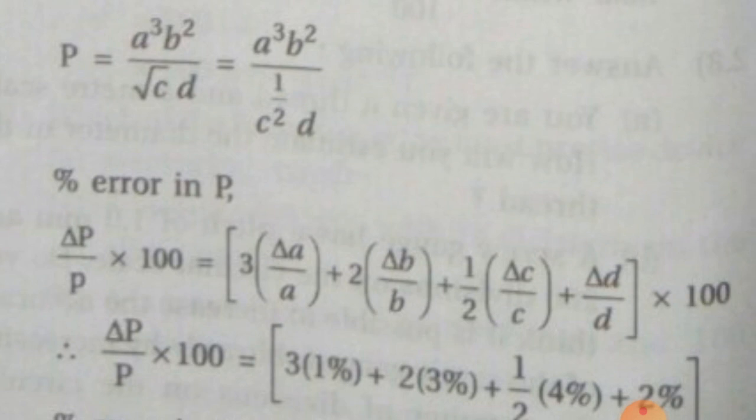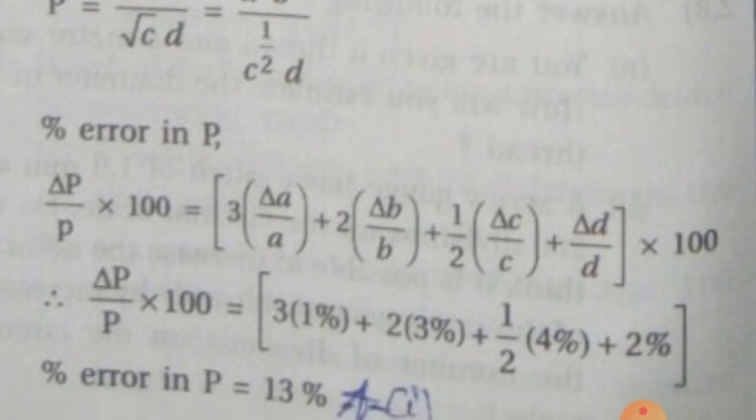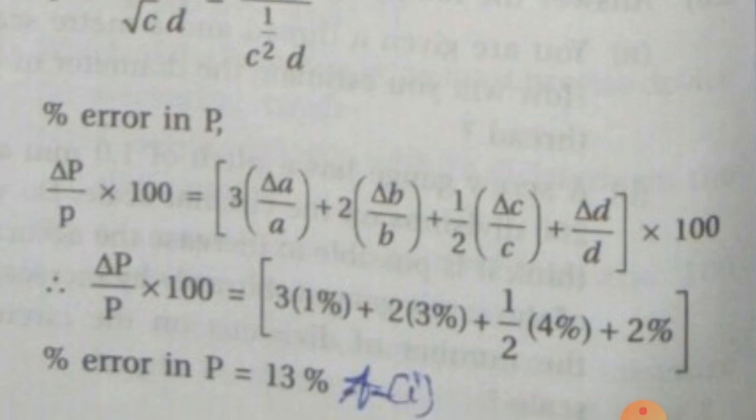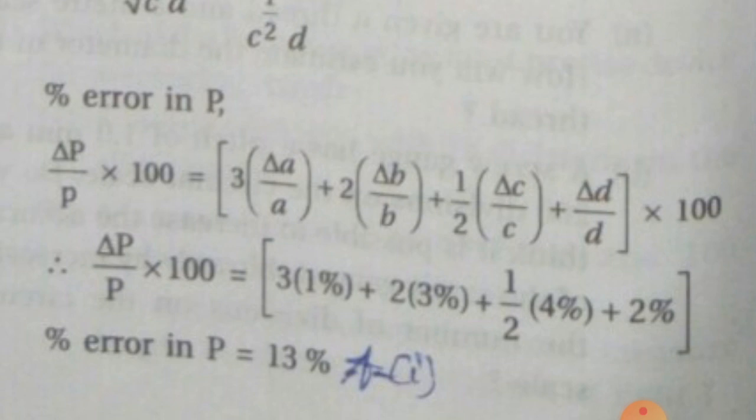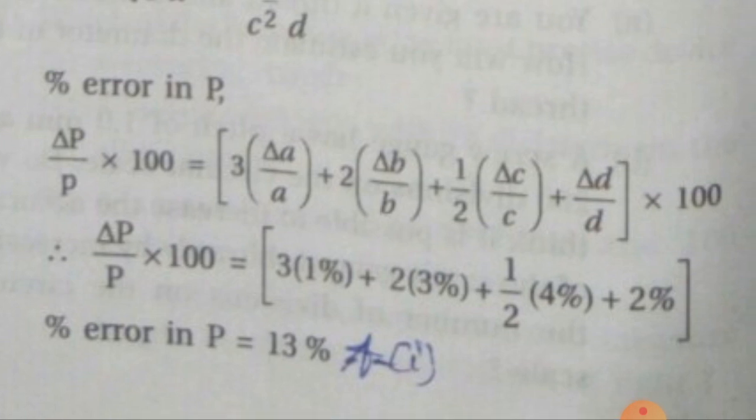Now this has to be noted, as there is no power in d means d raised to 1, so plus delta d upon d only, and whole bracket multiply by 100. Now substituting the values of a, b, c and d, and on simplifying 2 and 4 will cut, and as a result the total percentage error in P equal to 13%, which is the answer number 1.